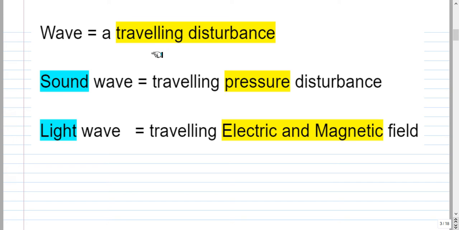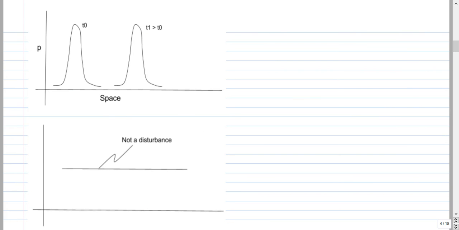A wave is a traveling disturbance, and a sound wave is a traveling pressure disturbance, and a light wave is a traveling electric and magnetic field. Something which is a disturbance will show variation in space. Suppose this is the variation at time t0, and at a later time t1 greater than t0, the variation has moved to this position. Such a traveling disturbance is called a wave. Suppose this is a variation of pressure, then this is a sound wave. Something which is not a disturbance will not show any variation.